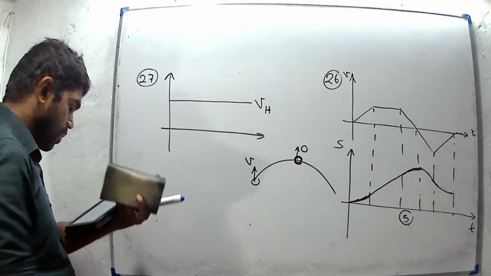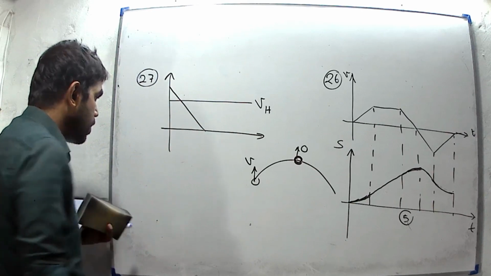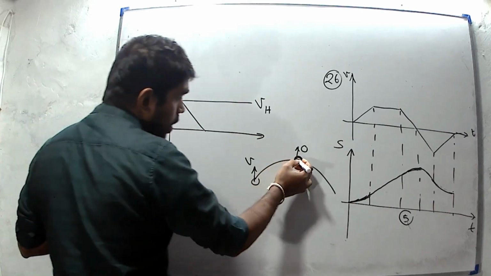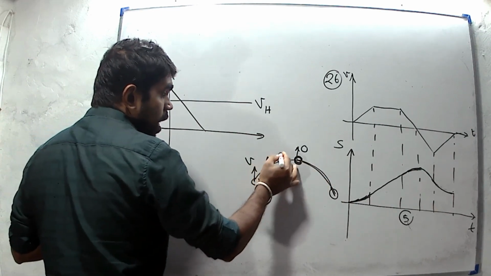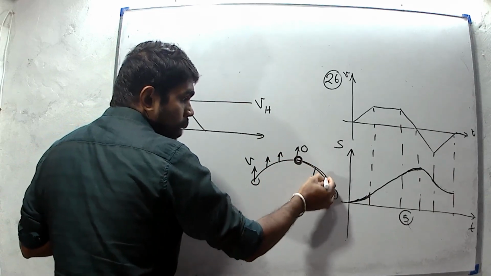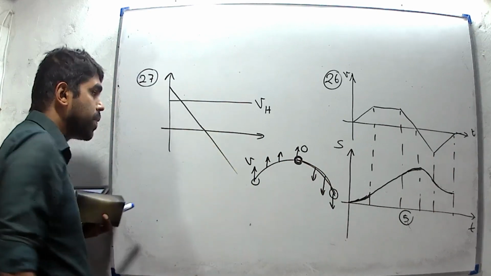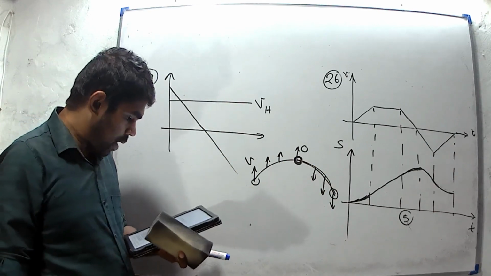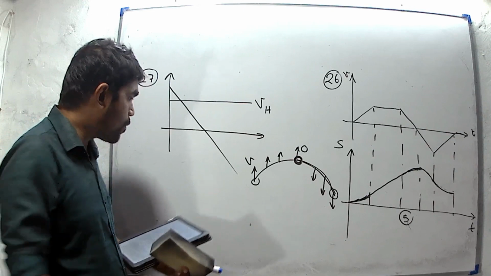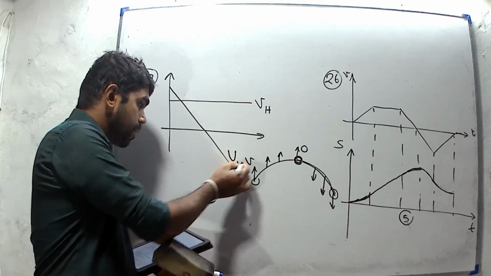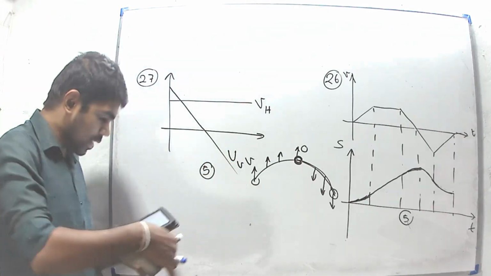Therefore, vertical velocity should be like this. And for this part, velocity is in opposite direction. For this part, vertical velocity in upward direction. For this part, vertical velocity in downward direction, and it is increasing. Therefore, velocity should be like this. Then we can get corresponding graph, this is vertical velocity. Then corresponding graph is this one. This one is the answer for question number 27.